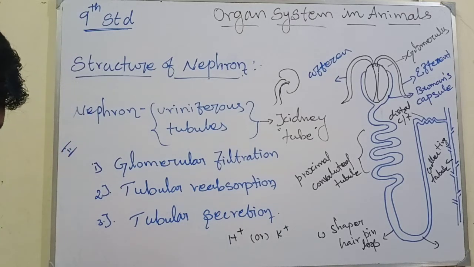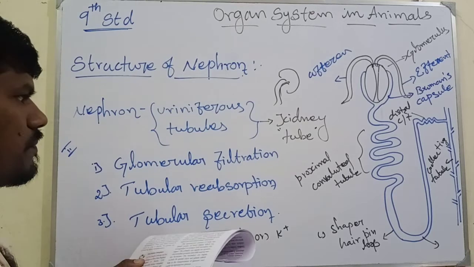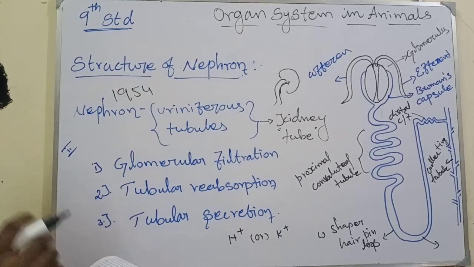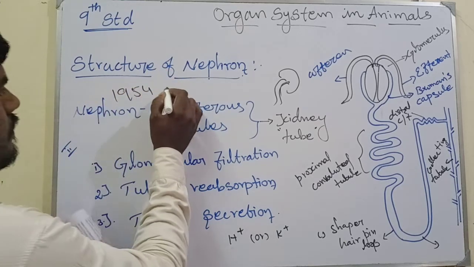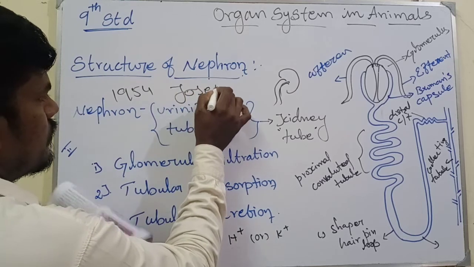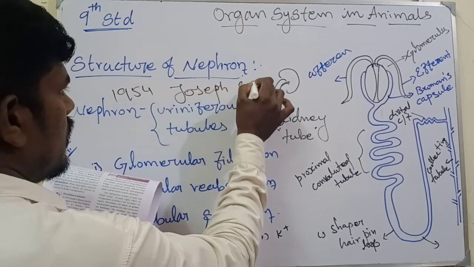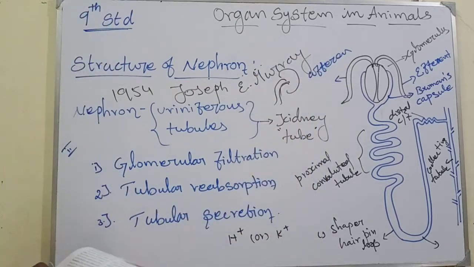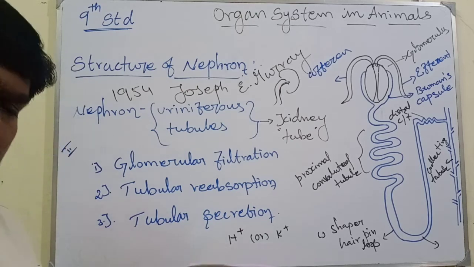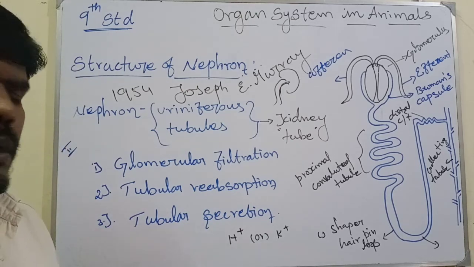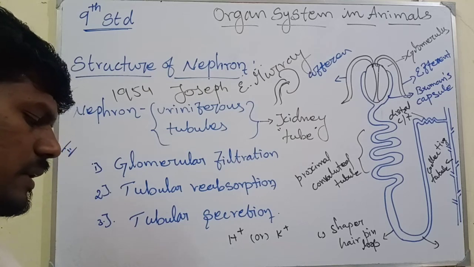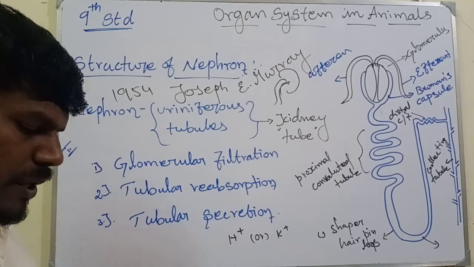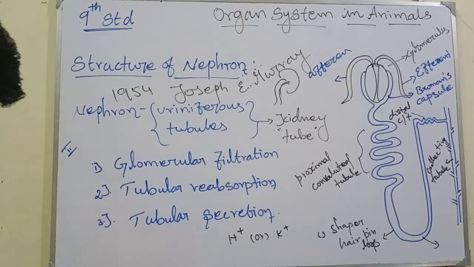The first kidney transplant happened in 1954. Joseph Murray and his colleagues, the co-workers, at Peter Bent Brigham Hospital in Boston, USA performed the first successful kidney transplant between Ronald and Richard Herrick, who were identical twins.